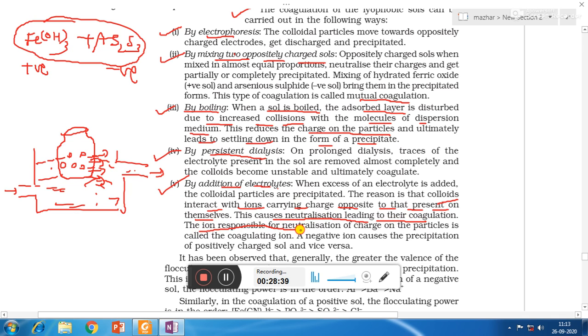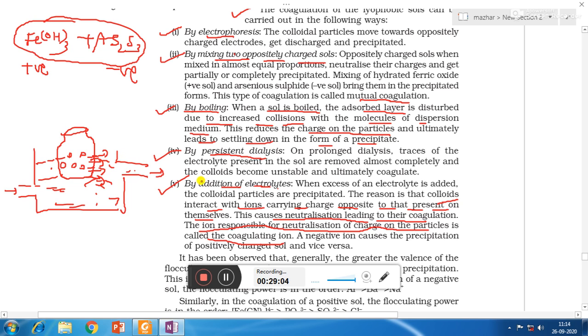The ion responsible for neutralization of charge of the particles is called coagulating ion. For example, if a positively charged sol is there, and you add the electrolyte, then the negative ion of the electrolyte will be known as coagulating ion. So the ion which is opposite to the ion of the colloidal particles is called coagulating ion.